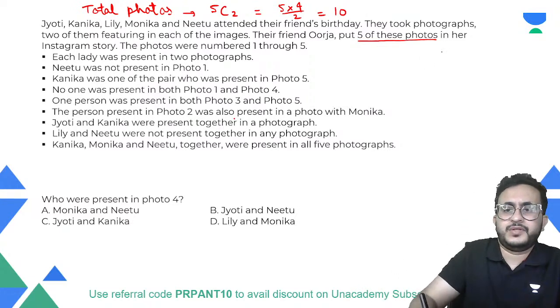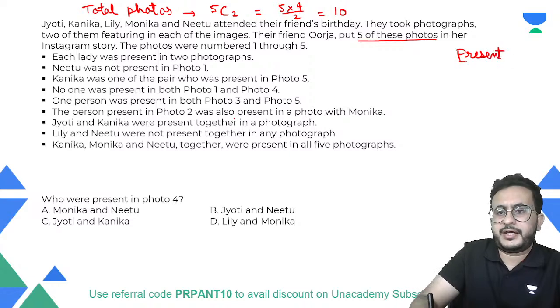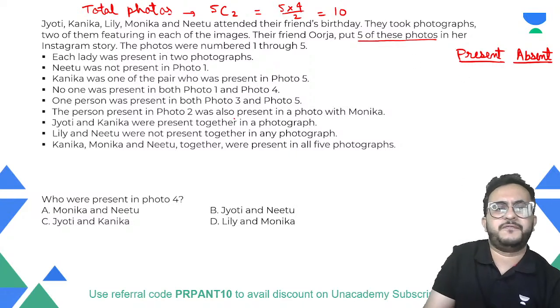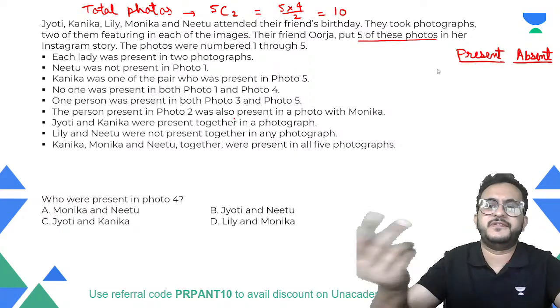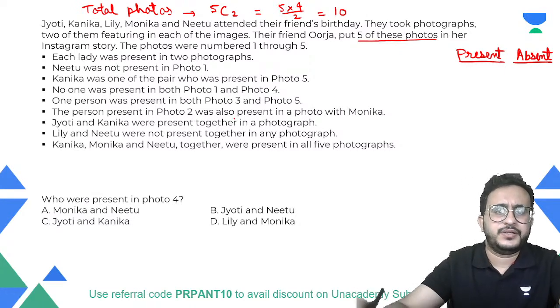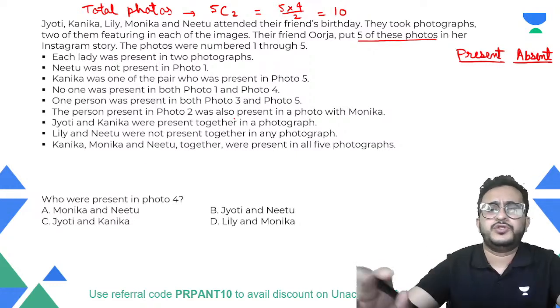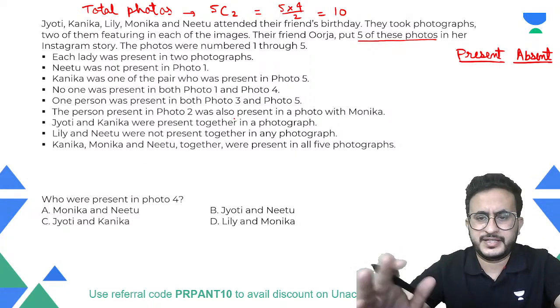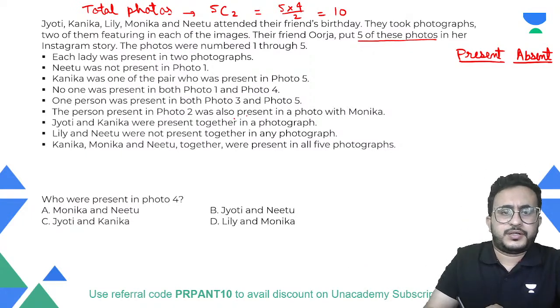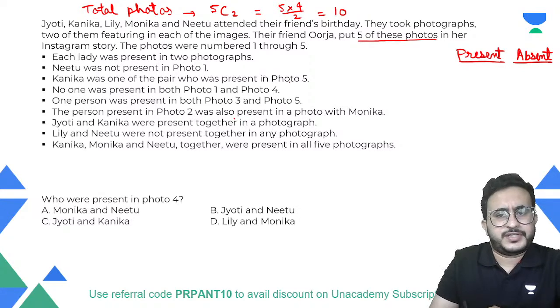Okay, so if we talk about the present and absent, now each lady was present in two photographs. So there are five people, total 10 photographs, and in every photograph there are two people, right? So five photographs, that is fine. Neetu was not present in photo one. So let us first find out who are present, who are not present, and then we will find out the photograph number. Okay. Kanika was one of the pair who was present in photo 5.